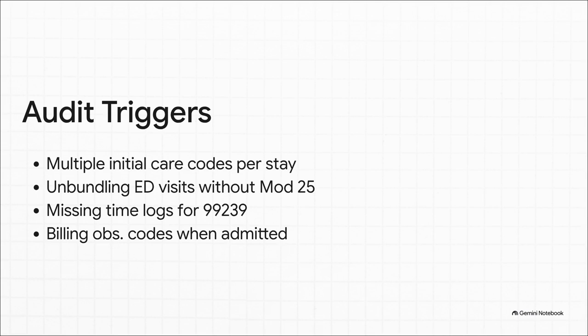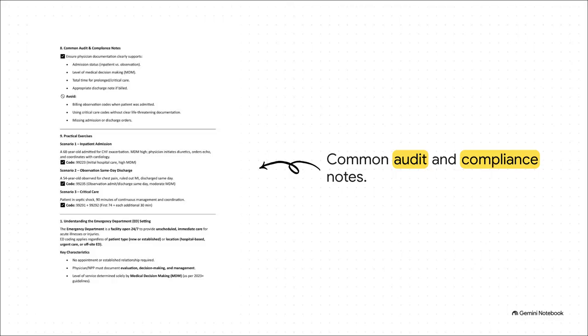No guessing allowed. And lastly, you gotta drop that legacy observation mentality. Observation is a clinical status now, not a location. Ensuring your physician's documentation clearly supports the admission status versus observation is just absolutely vital to protecting your revenue and passing those audits. You also have to explicitly document total time if you're billing based on time, and make sure those discharge notes are fully fleshed out in the chart.